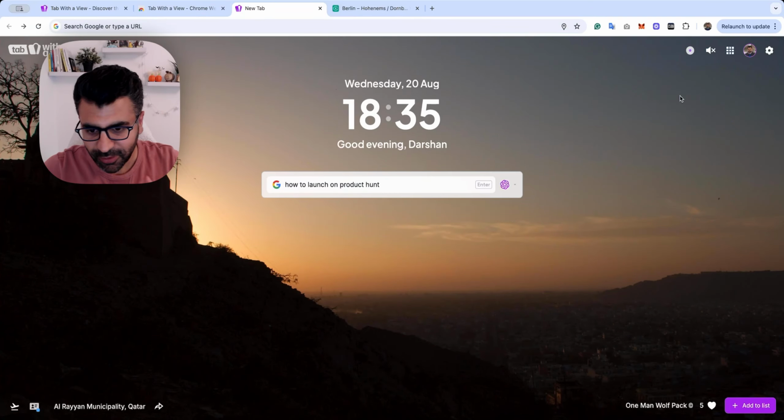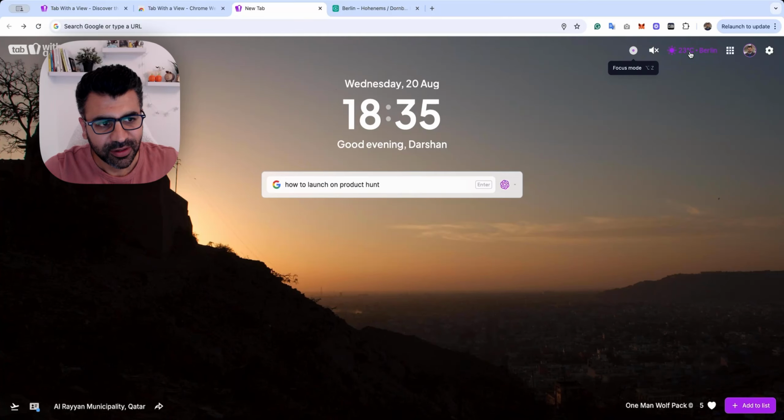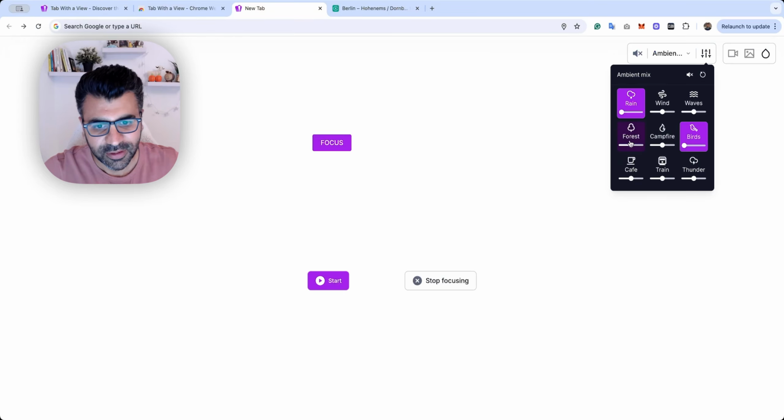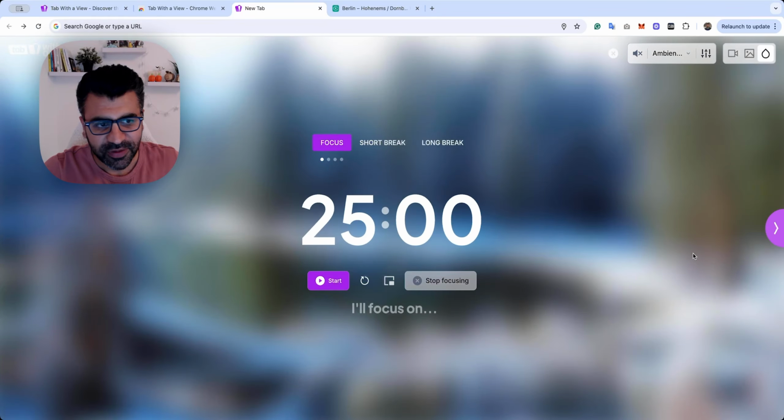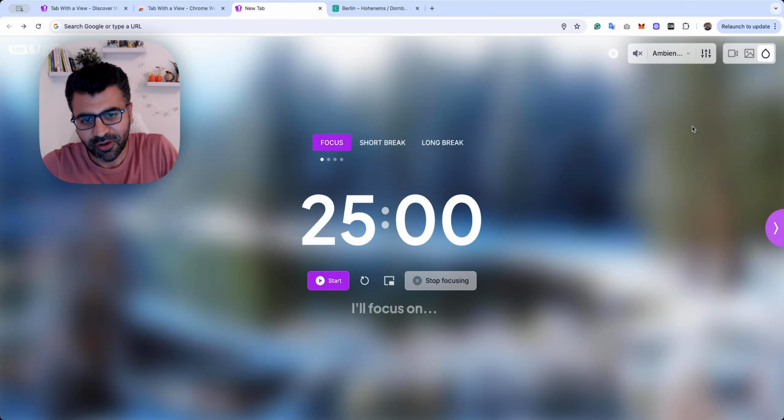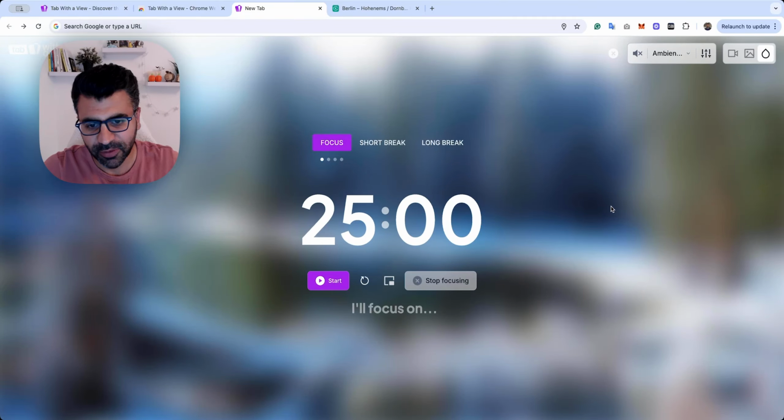So all of this is great, but this is not my favorite feature. My favorite feature is something that we call focus mode. I use this mode when I'm in a noisy environment or I just want to get something done, like recording this video or designing something. So it uses this classic 25 minutes Pomodoro timer technique.